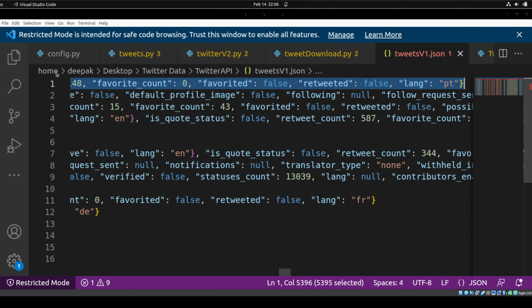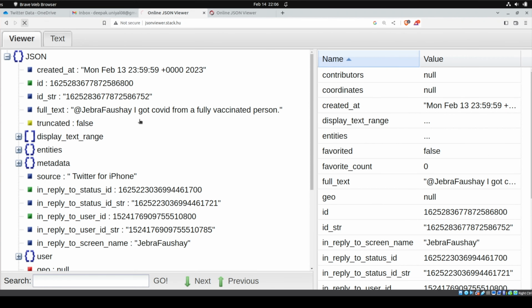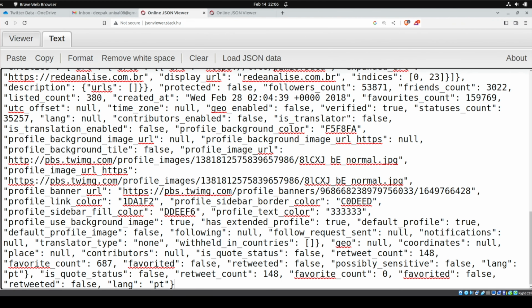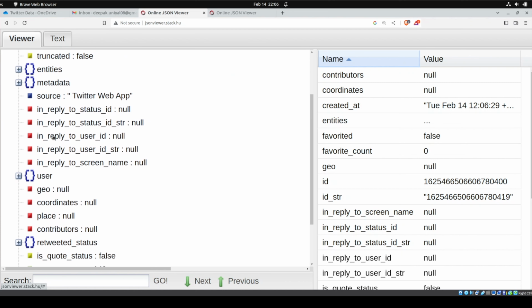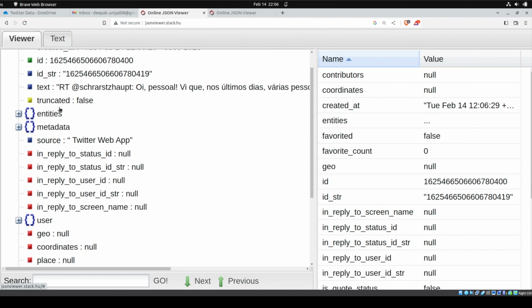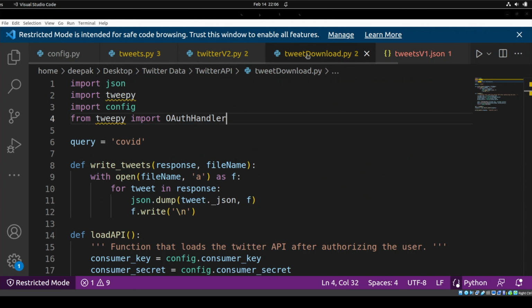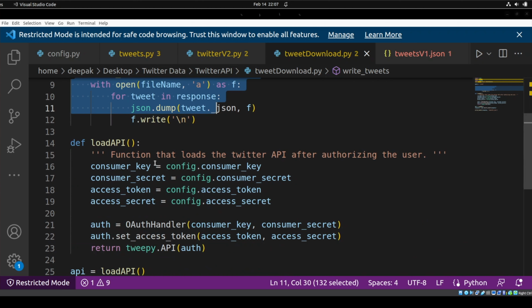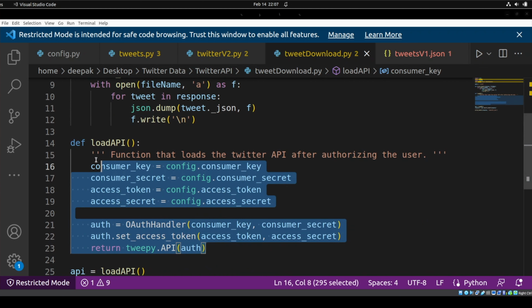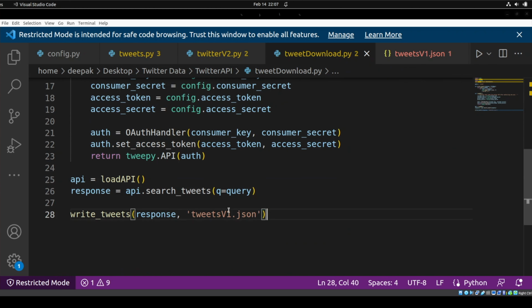If I just copy one of them, maybe I will just refresh this so that it's empty. This is one tweet, and this is what we got using v1.1. So have you seen the way I have written the program? This is just for writing the tweets, and here is the one for loading the API, and this is just one thing that I have used. I have not used any other parameters. So this is using v1.1.